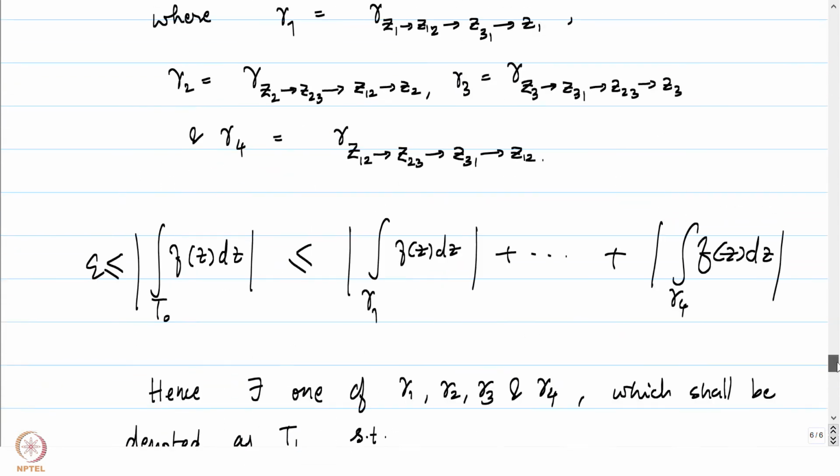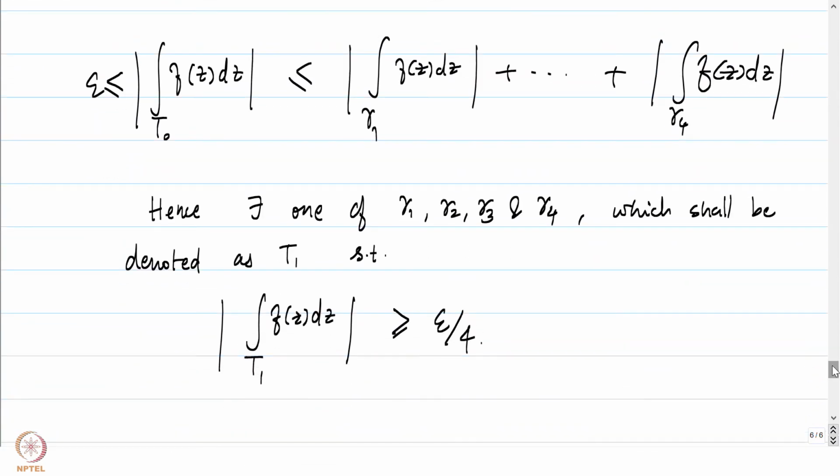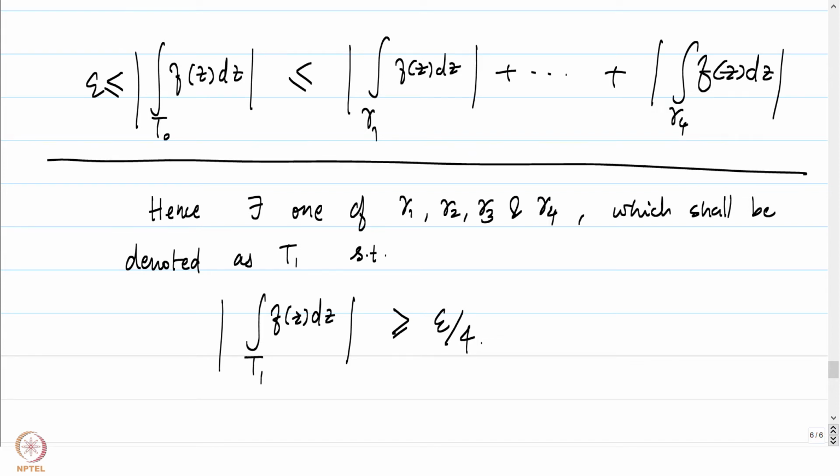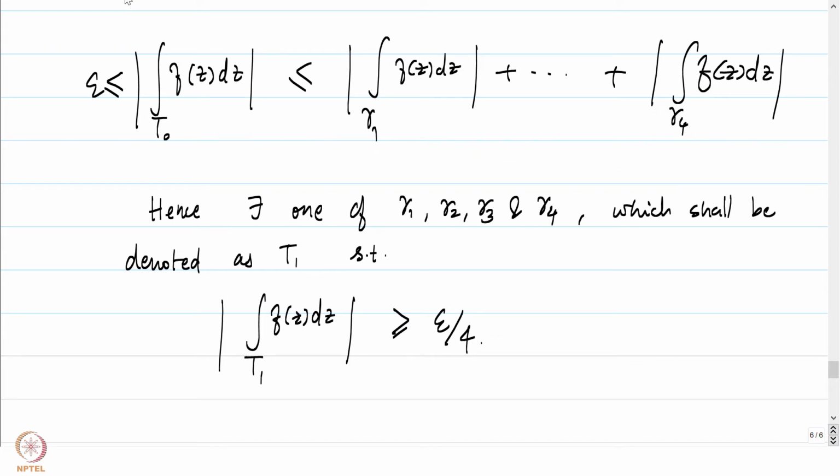So let me just go up and show you what is being written here. There are 4 terms which are featuring in here. The sum of these 4 terms is greater than or equal to epsilon. All are positive, so at least one of them is necessarily greater than or equal to epsilon by 4. That's forced because if all of them are less than epsilon by 4, their sum would also be less than epsilon, and this would be contradicted. So one of them will certainly be greater than or equal to epsilon by 4. It doesn't matter which one, let's pick one of gamma 1, gamma 2, gamma 3, gamma 4.